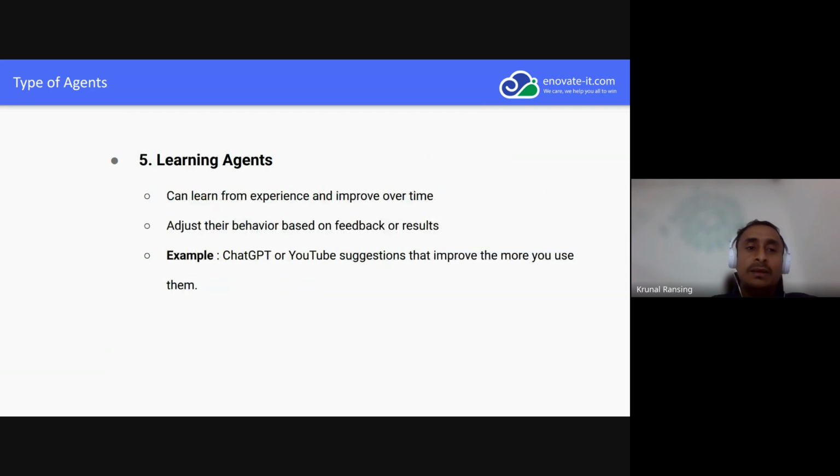Now fifth is the learning agent. This is a more advanced agent, because earlier agents take from our preferences, feedback, and memory. But why do we call the learning agent advanced? It can learn from experience and improve over time. If it made mistakes in the past, that kind of agent improves on them. They are continuously in the learning phase, and based on whatever feedback they get, they improve themselves. A basic example is ChatGPT.